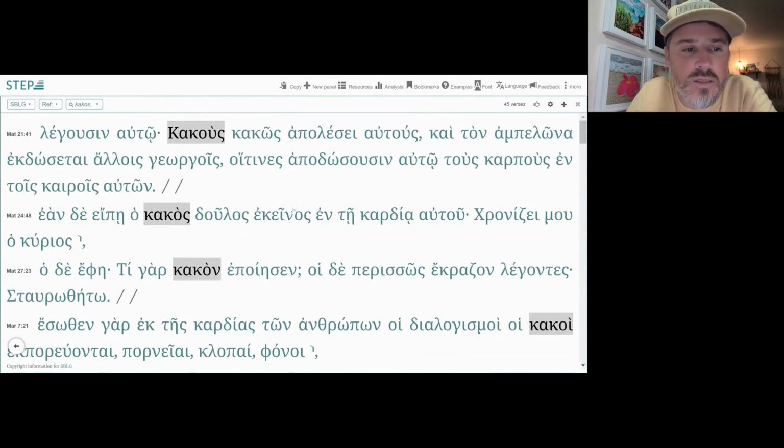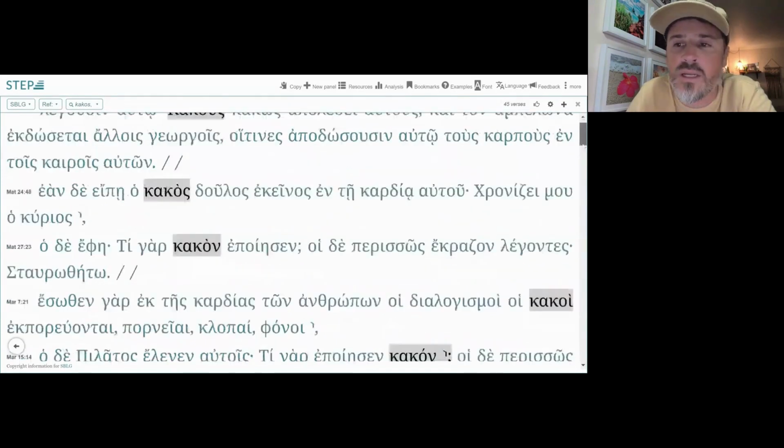That's really interesting. Matthew 24:48, o kakos doulos ekinos, that bad slave or that evil slave in his heart. But that bad or evil slave said in his heart, right? And then we have Matthew 27:23, ti gar kakon epoiesen, for who does bad or who does evil. These are all over the place, and if we include the Septuagint, the numbers would just skyrocket even more.